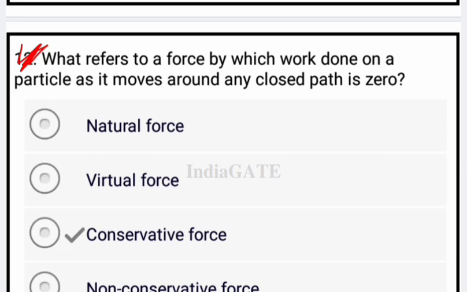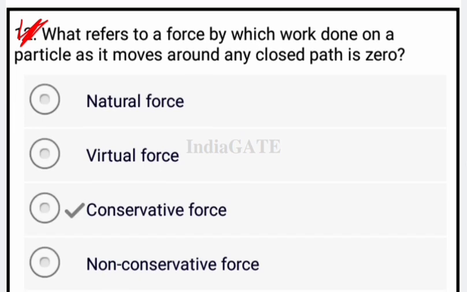Next question is, what is referred to as the force by which the work done on a particle as it moves around any closed path is zero? So the correct answer for this is conservative force.